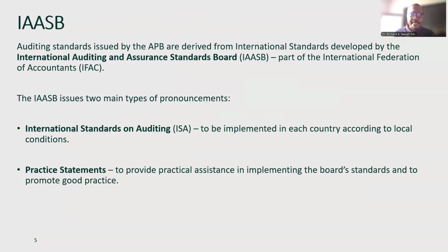The International Auditing and Assurance Standards Board. Now, auditing standards are issued by what? The Auditing Practices Board, but they are derived from the IAASB. The IAASB is part of the International Federation of Accountants. It has two main pronouncements, the ISAs and the practice statements. The ISA is supposed to be implemented in each country according to the country's conditions, but the practice statement provides assistance in implementing the board's standards and promotes good practice.